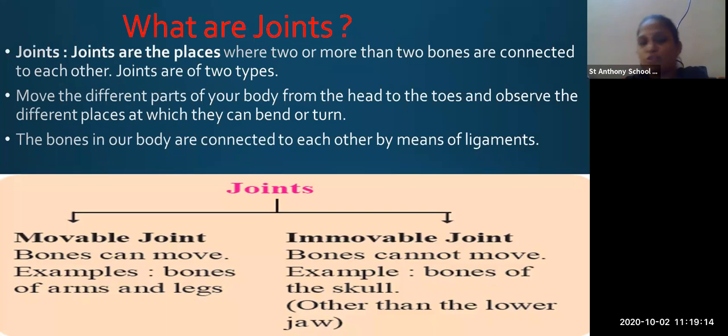Now there are two types of joint: movable joint and immovable joint. Movable joint means what? Where the bones can move. And immovable joint means what? The bones cannot move. So for example, the bones present in our skull, can they move? No, they cannot move. The bones present in our arms and legs, can they move? Yes, they can move. Even the lower jaw has a movable joint, with the help of which it can be moved.